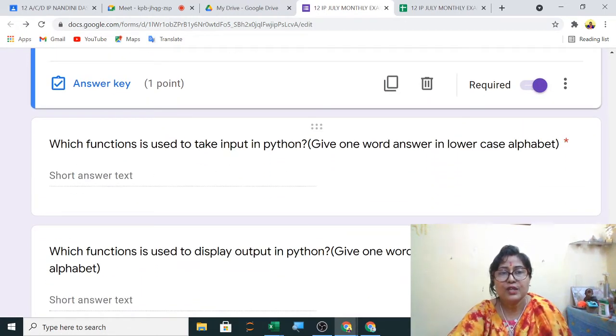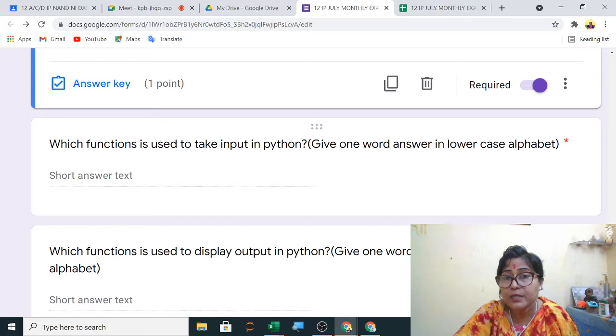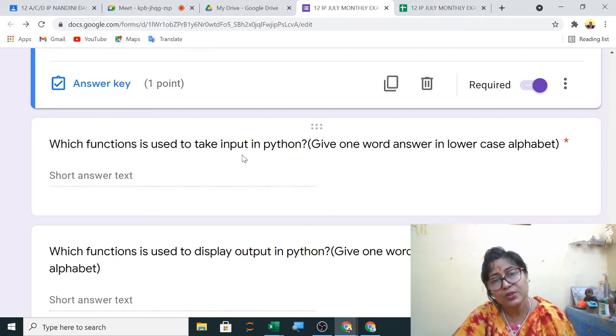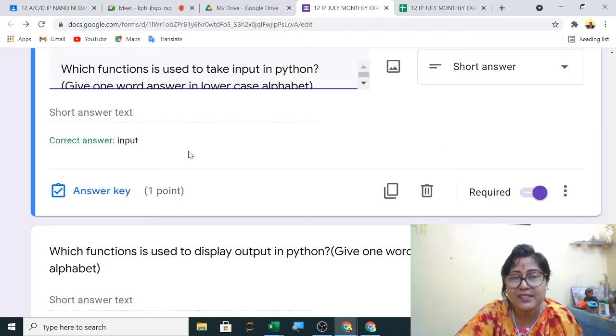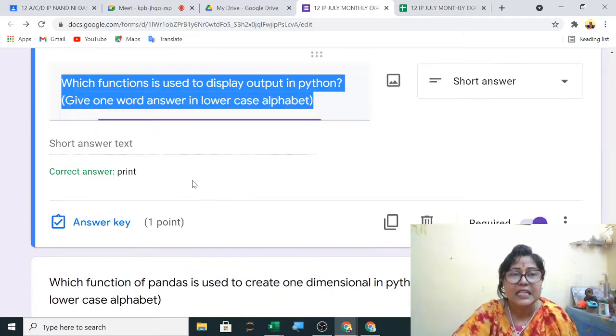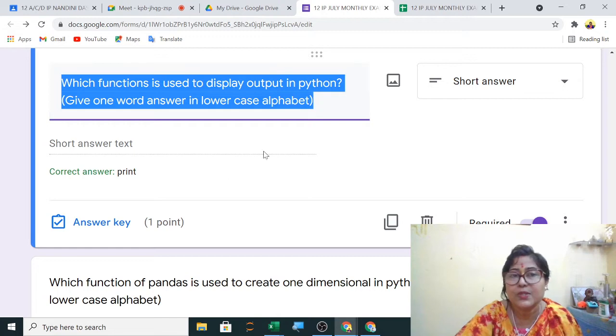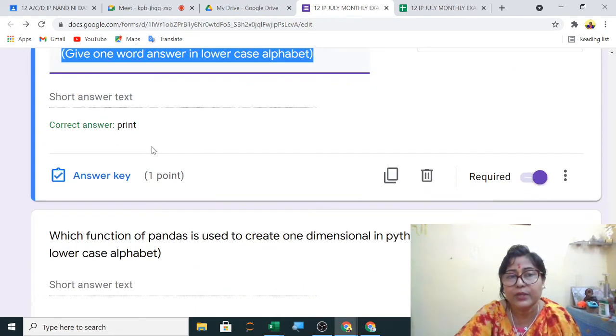Next, which function is used to take input in Python? Input function is only used to take input. So here the answer will be input function. Next, which function is used to display output? Print is used to display output. So answer will be print. You can see the correct answer.